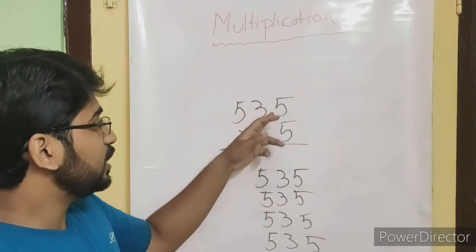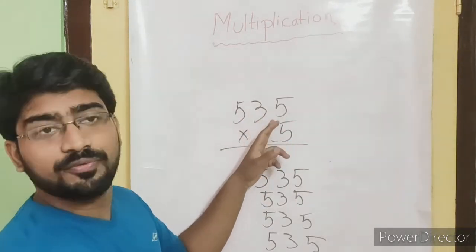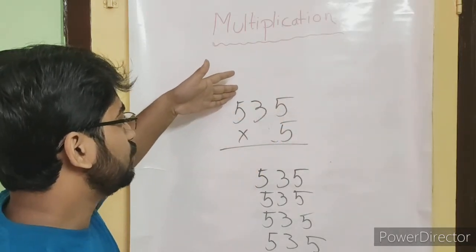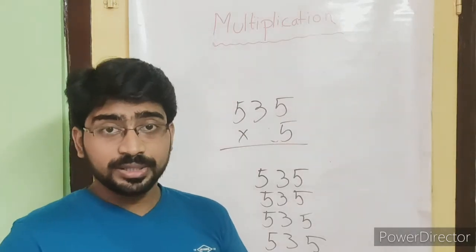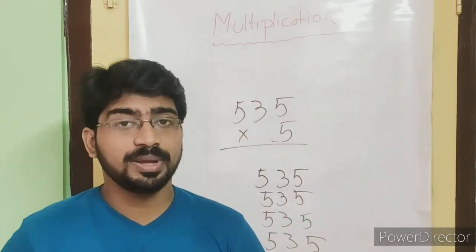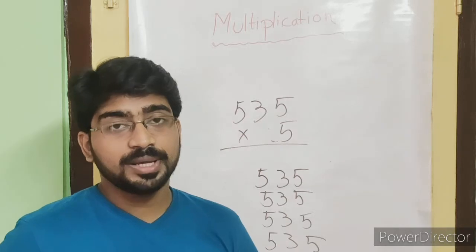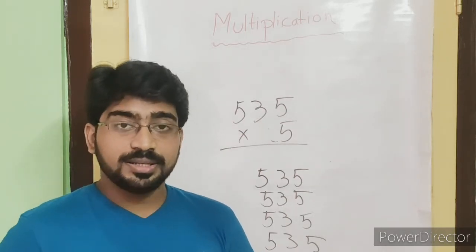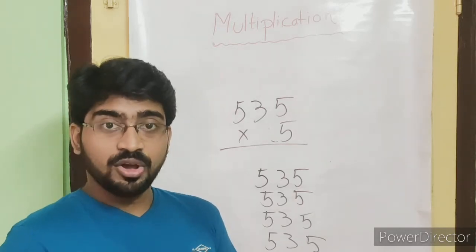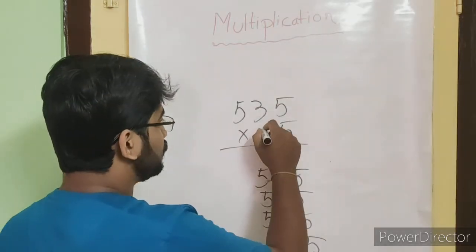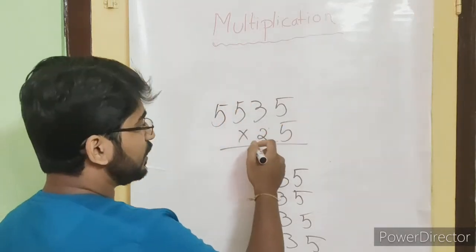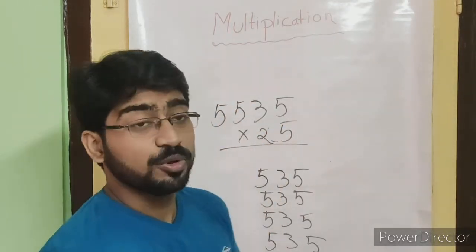How we can start our multiplication from here and move to another one, and in this way we are coming up to the hundreds. In the previous year you have done, I think, up to 100, but this year maybe thousands may be introduced. In coming years, in class 4, you will face 4 digit or 5 digit numbers. So then what will you do? It may come like this way, 535 into 25, or it may come 5535 into 25.